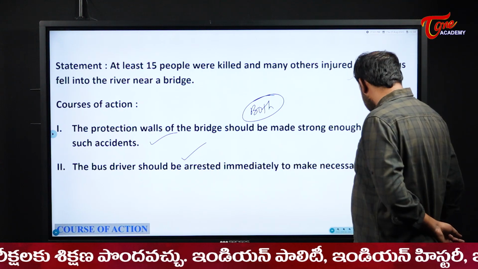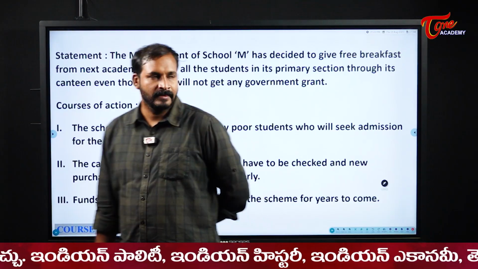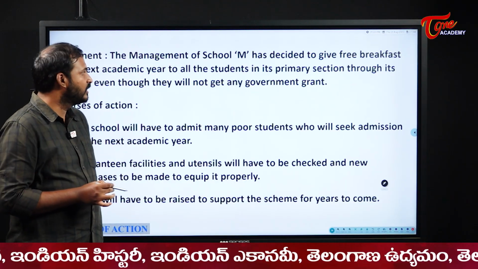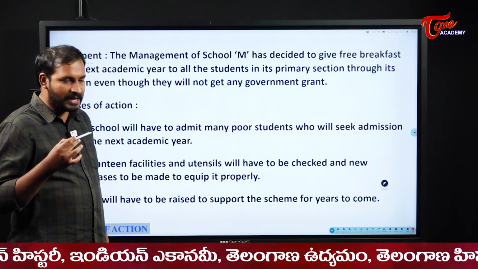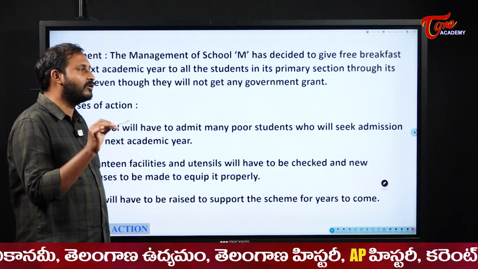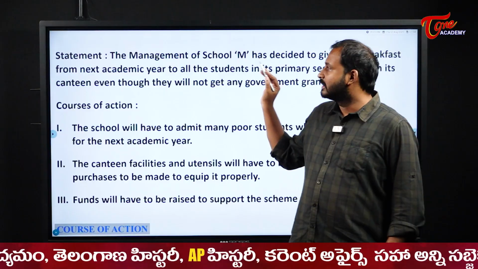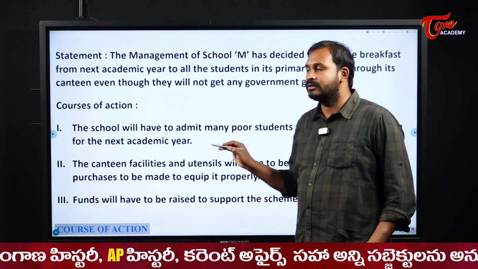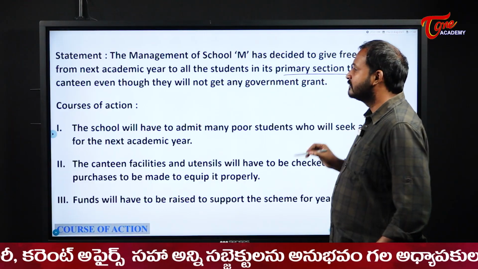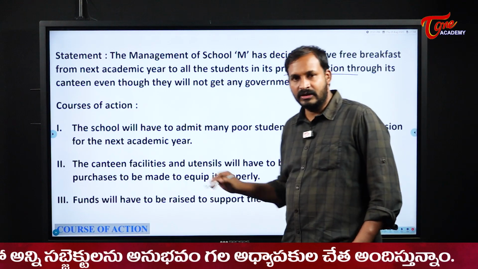And next one, the management of school M has decided to give free breakfast for the next academic year to all the students in its primary section through its canteen, even though they will not get any government grant. Whether they get a grant from the government or not, the management decided to provide free breakfast for the primary section through its canteen. That is the situation. What is the course of action?